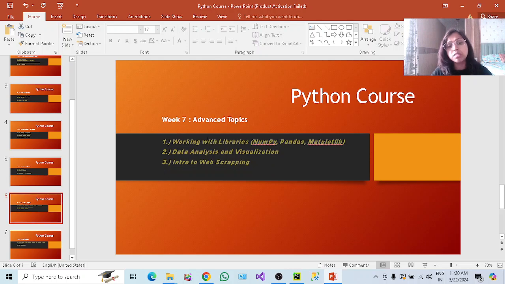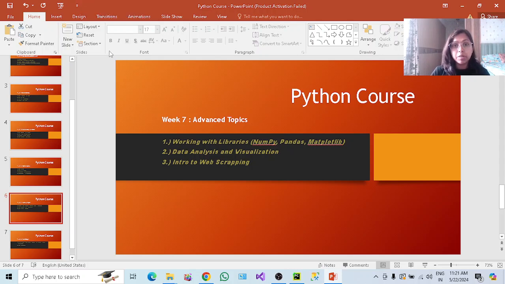Then the advanced topic is libraries, and how we can work with libraries. Libraries are code that has already been written; some intelligent people have created libraries that you can use, so that you do not need to write the same code or functions again and again.